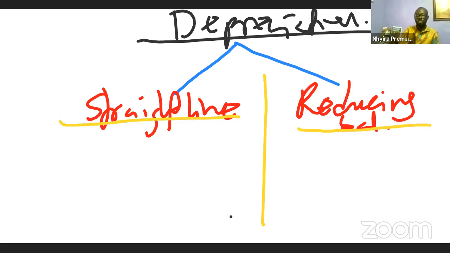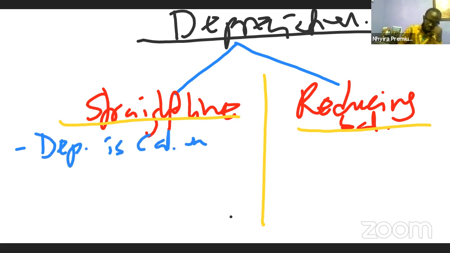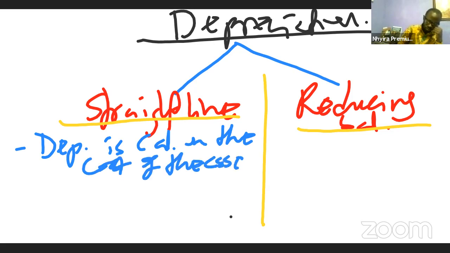Now, when it comes to the straight line method, what happens is that, number one, depreciation is computed on the cost of the assets. Very important. Depreciation is calculated on the cost of the assets. So we calculate the depreciation on the cost of the asset.